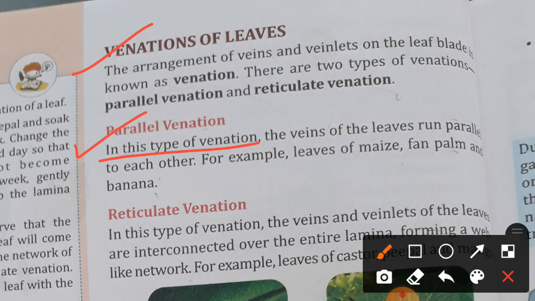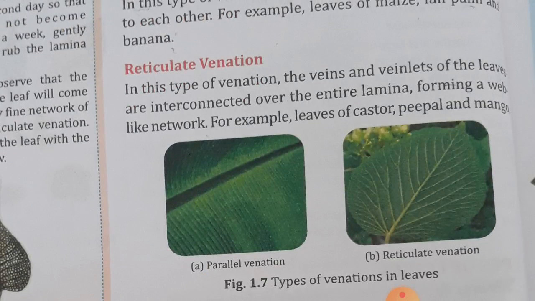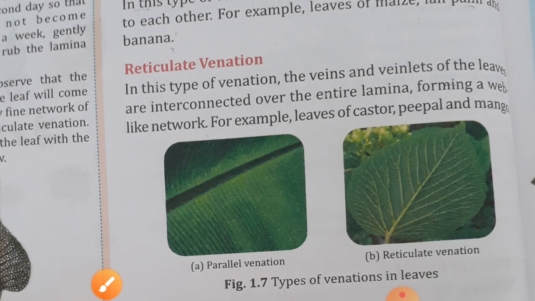In this type of venation, the veins of the leaf run parallel to each other. For example, the leaf of maize, fan palm and banana. You can see in this image the parallel venation in banana leaves. In this way, veins are arranged parallelly. Okay, so this is the parallel venation.